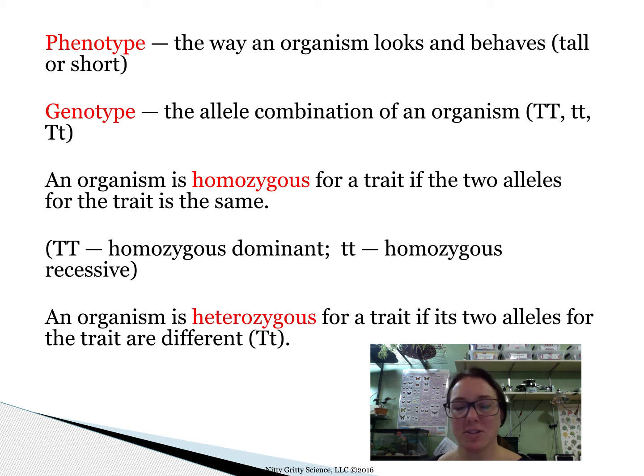If an organism is homozygous for a trait, that means that their two alleles for the trait are the same. If they're heterozygous for a trait, that means that their two alleles for those genes are different. So I would probably be heterozygous for hair color because although you see brown hair, my children are both blonde, which is a recessive trait, so I must carry the blonde hair allele.